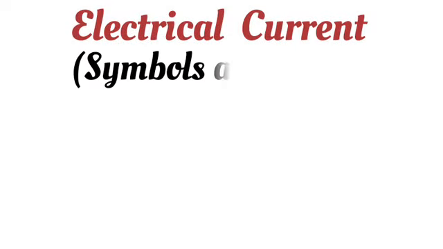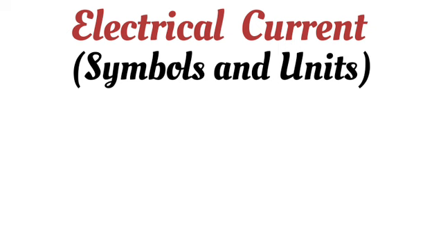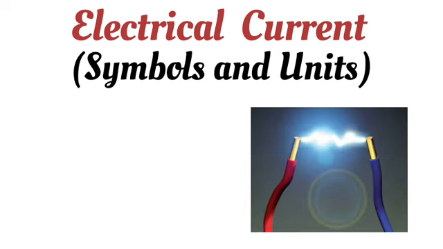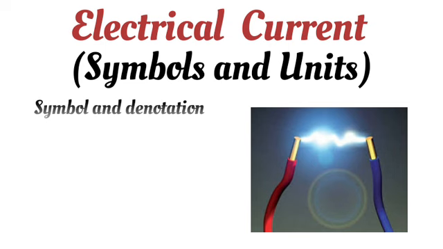So now let's talk about the symbols and units of the electric current. Generally the denotation of the electric current is I, and the symbol for the electric current is this.